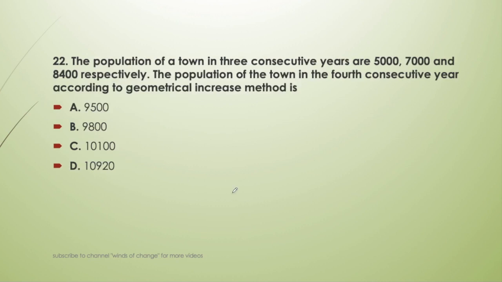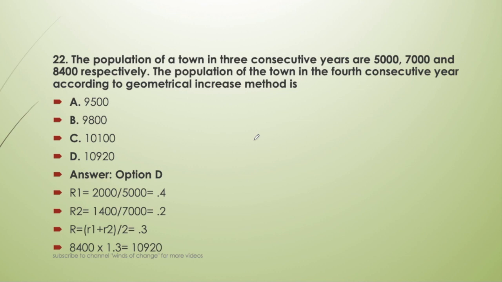Next question. The population of a town in 3 consecutive years are 5,000, 7,000 and 8,400 respectively. The population of the town in the 4th consecutive year according to geometrical increase method is. It is also an easy question. Okay, first of all we have to do it without a calculator. This question is not for calculation purposes. So we have to find out the R1 and R2, that is the rate of increment of the population. First of all, the rate of increment between 5,000 to 7,000, it is 2,000 and base is 5,000. So this rate will be 0.4.